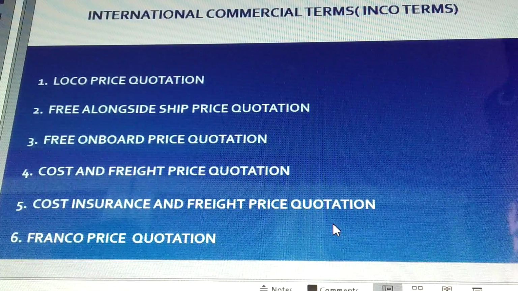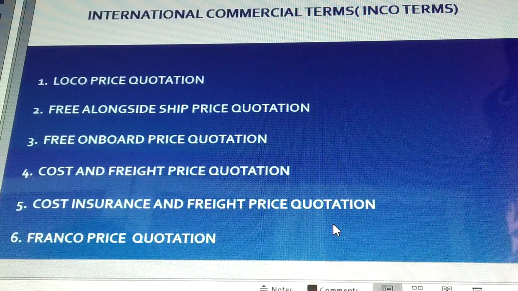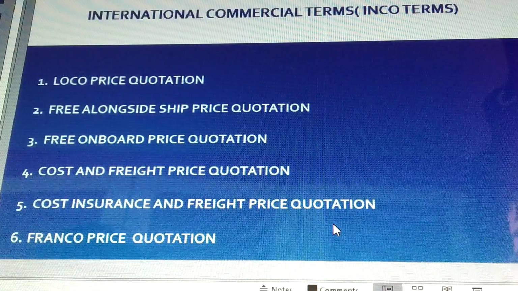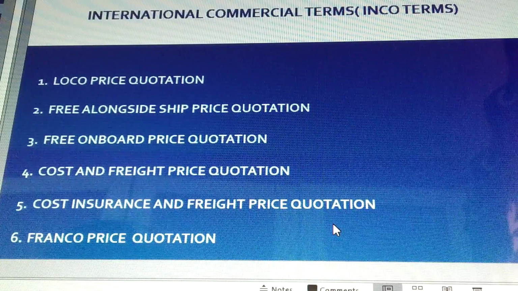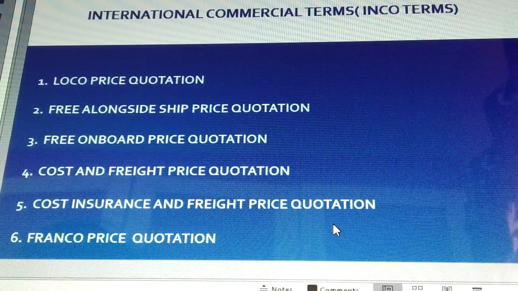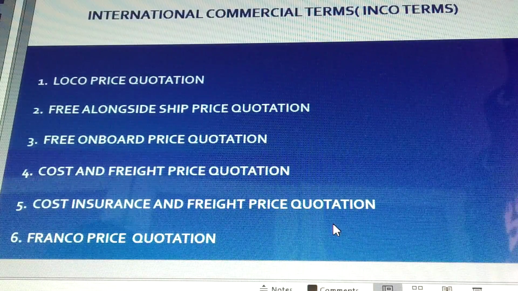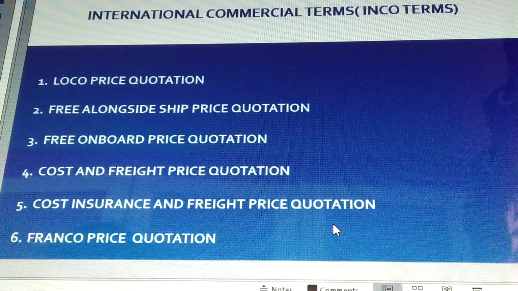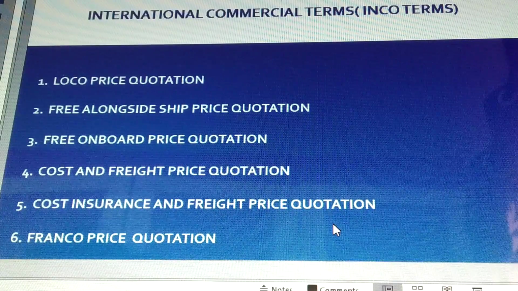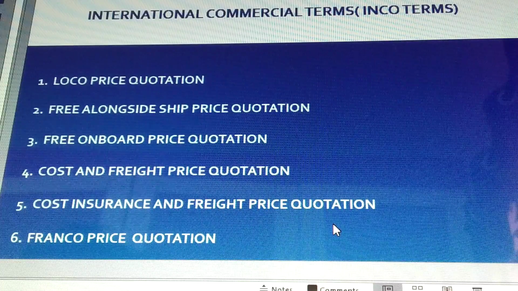If one wants to import goods or export goods, one should know Incoterms. Therefore, we can say it helps to export or import goods. Incoterms specify the responsibility of buyers and sellers to transfer the goods mentioned in the Incoterms.